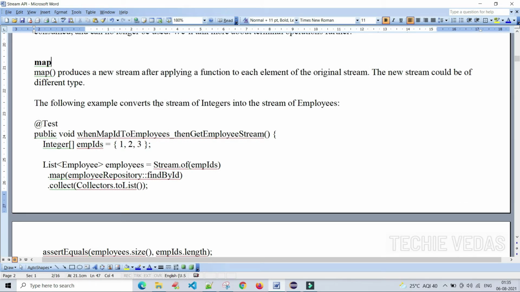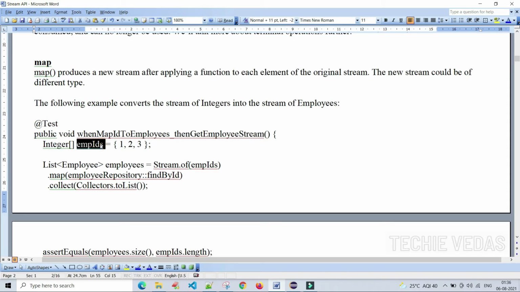The example below converts a stream of integers into a stream of employees. A stream of integers is predefined, while a stream of employee objects is customized, user created. When we map ids to employees, we get an employees stream. Whatever the method name, just ignore it. This is the method name.